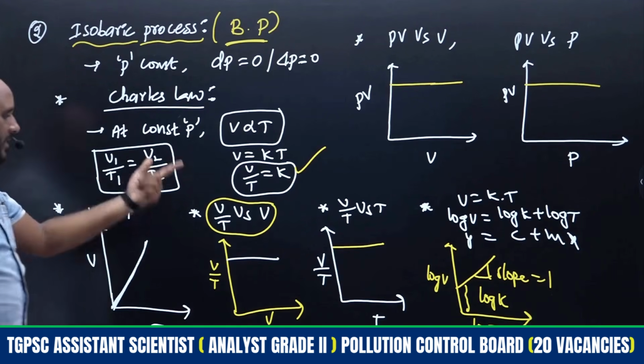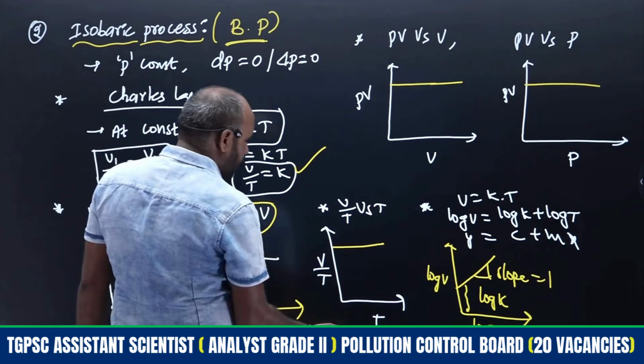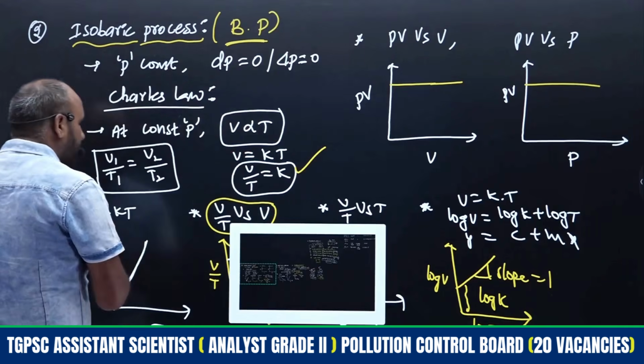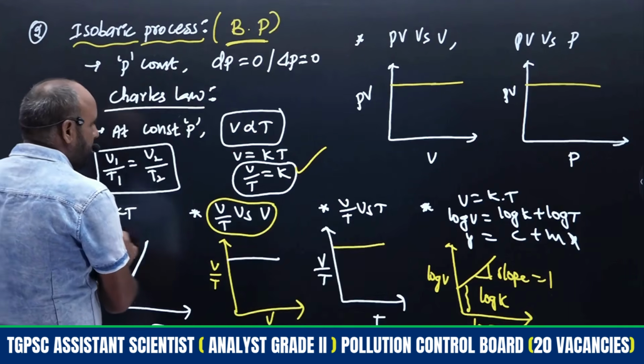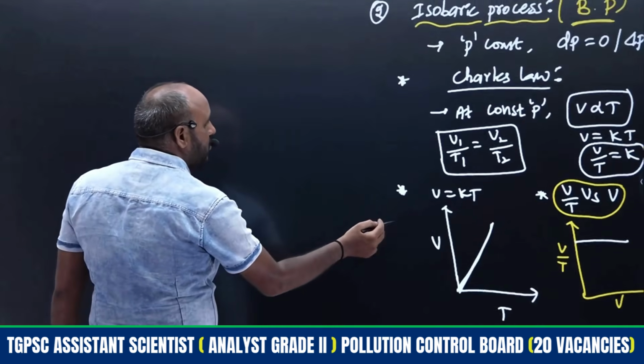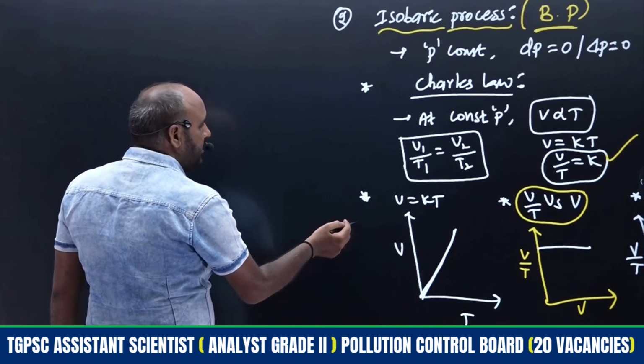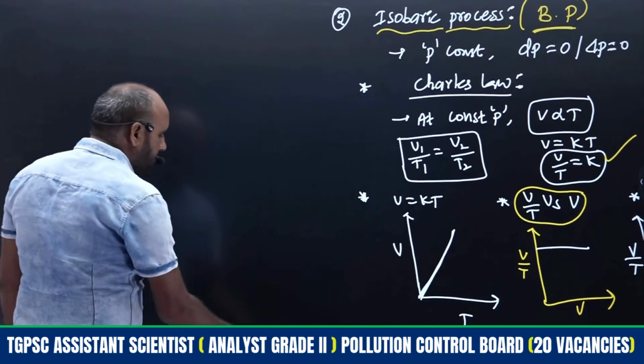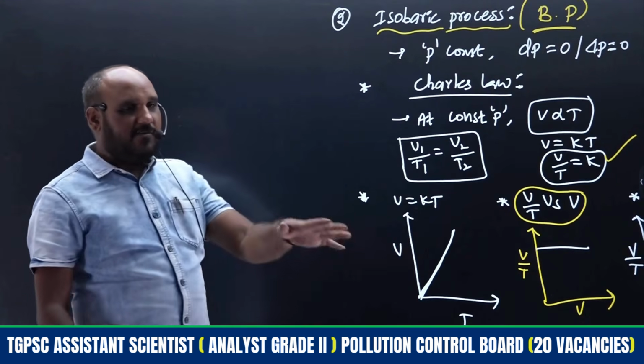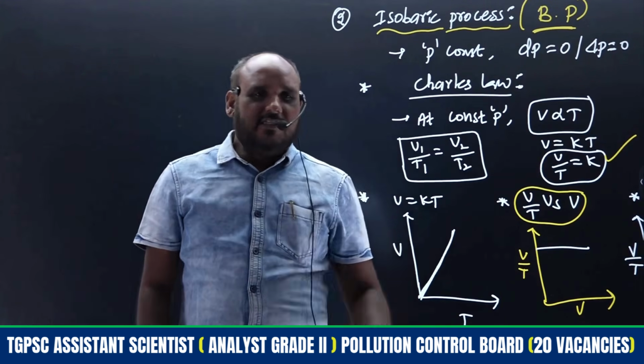Then one more will be there, that is isochoric process. There also we will get that kind of information. So that is isochoric process. So means student, just isothermal, isobaric, adiabatic, just a fraction of time we can say, easy ga cheppochu.